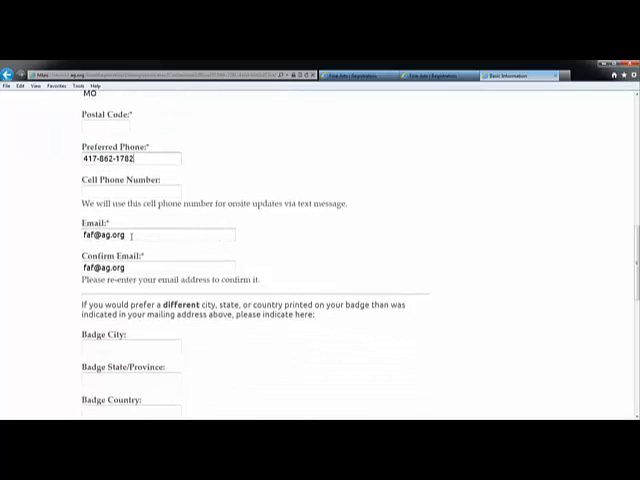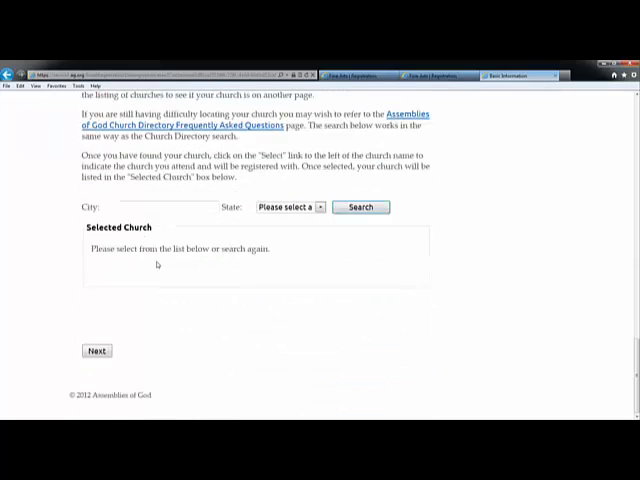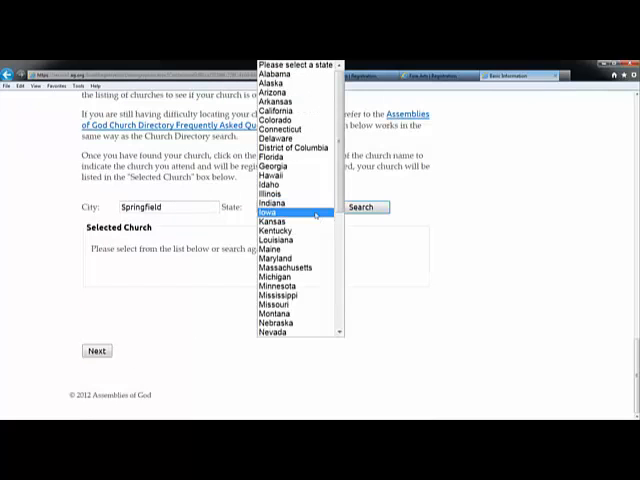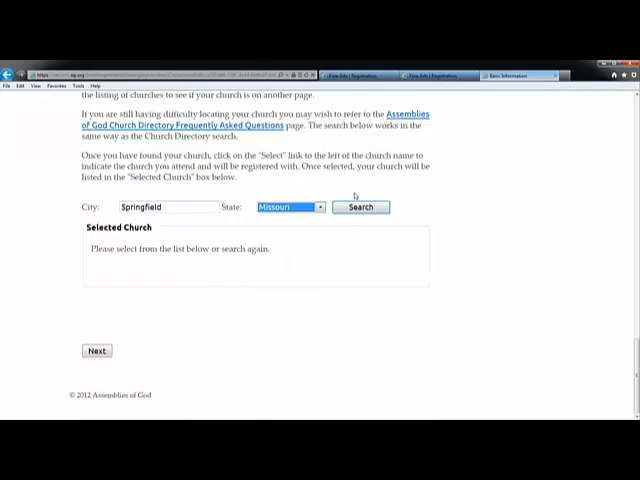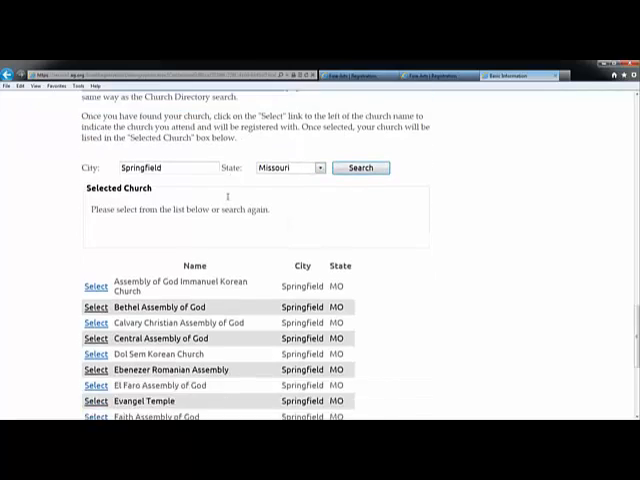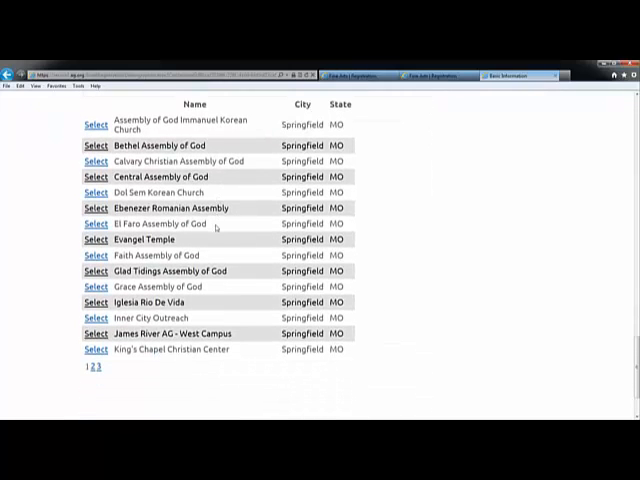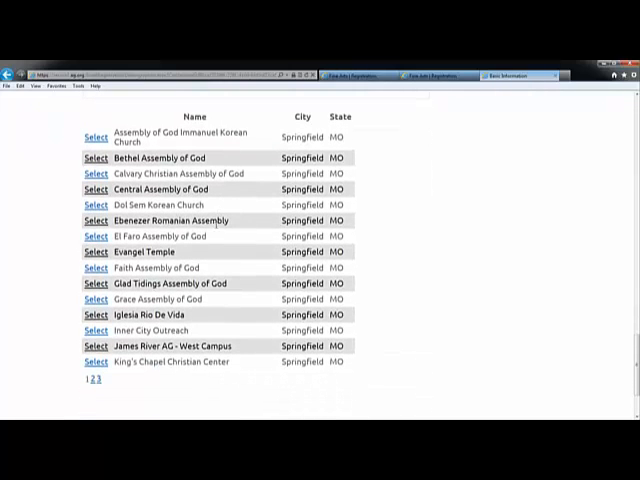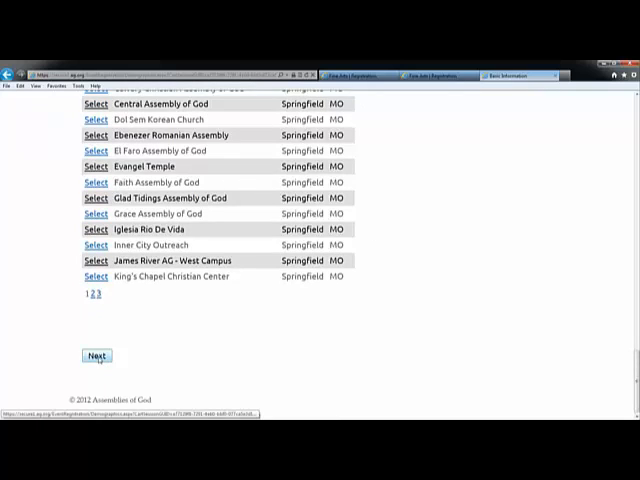Confirm the email address and move down to the organization account number. Enter the city and state of your church and press search. If your church is not listed, go to the Assemblies of God website and search the directory for accuracy. Non-AG affiliated churches may not be available. If you cannot find your AG affiliated church, please call for assistance. Once you have entered all demographic information, click Next to go to the next screen.